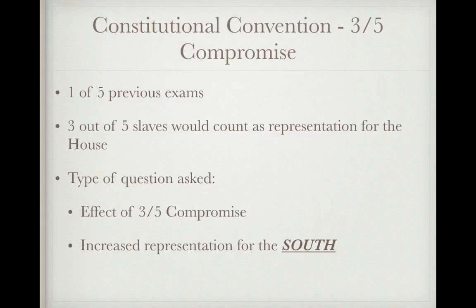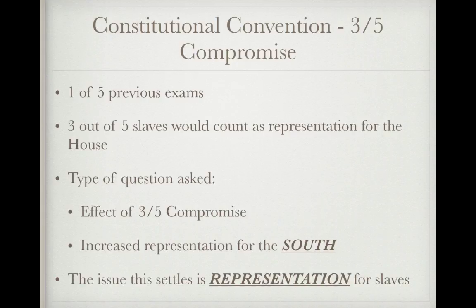The South gets more representation because 3 out of 5 slaves count towards representation. Slaves could not vote, don't misunderstand me. They just counted towards representation in the House of Representatives. So this is a continuation of the representation debate of the Great Compromise. Now when you see the 3/5, think representation.